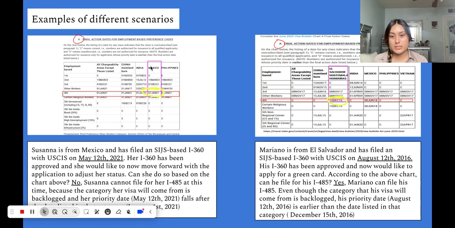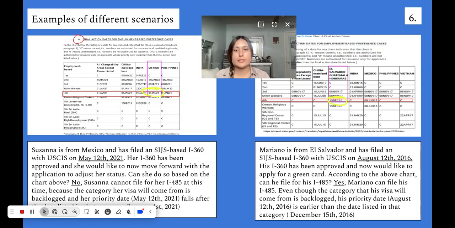She indicated that she was from Mexico. So we are going to find right in the middle between the 4th category and Mexico where they join together. And for that particular month, she had to have filed before January 1st of 2021. She filed May 12th. Is this date earlier than this date? It is not. Therefore, she cannot file her form I-485 at this time because the category her visa will come from is backlogged, and her priority date falls after the January 1st date. So she cannot file for it yet.